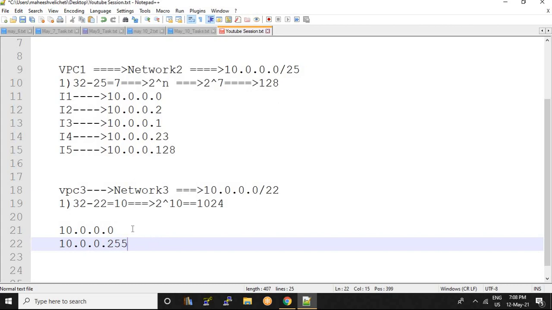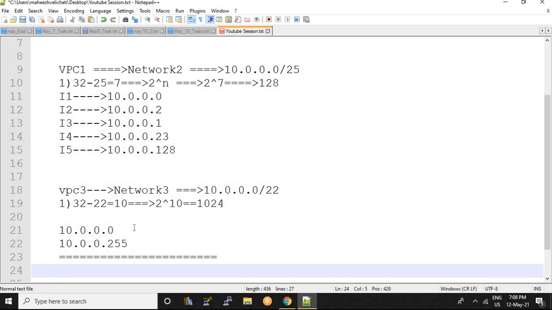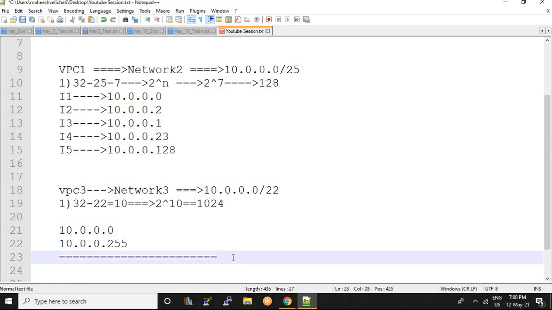Consider this as step 1. So in step 1, how many IPs get reserved? 256 IPs get reserved. Among 1024 IPs, 256 IPs are reserved.